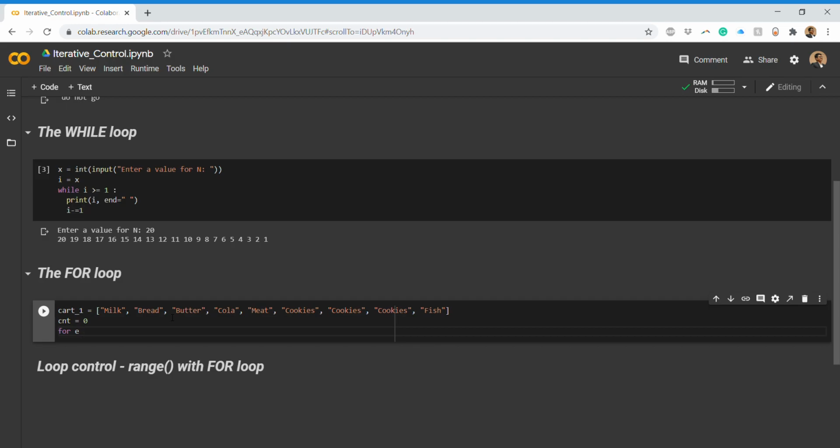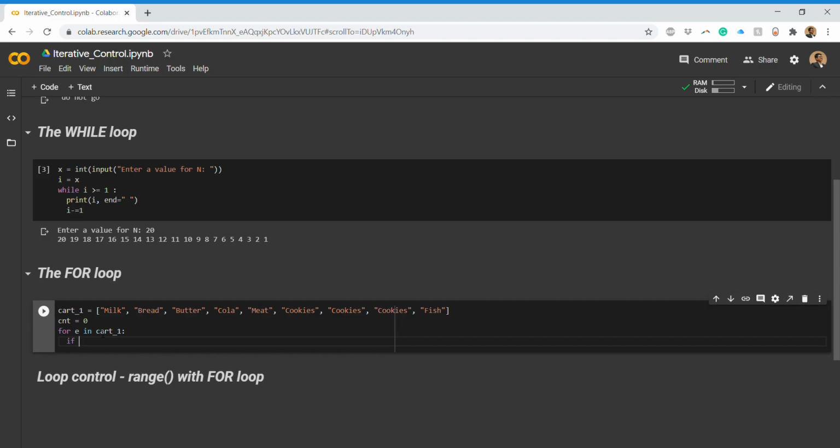And then we'll check in. So in, if you remember, was a membership operator. So we will send this e into this cart1. For that we need to write cart1. So for e in cart1 we'll check if the value of e is equal to cookies. I want to count for cookies. So what I have written here is called the token, or the value for which we'll be counting. This is our major goal. We want to count for cookies.